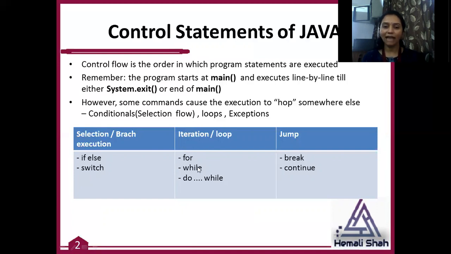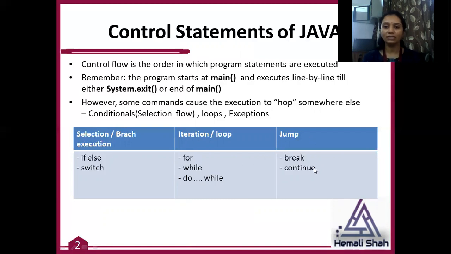Iteration statements. Iteration statements mean that if you want to repeat some part of the code until some condition becomes false, for that three keywords are available: for, while, and do. And do you can use with while, so it is called a do while loop statement. So three loop statements are available. They are also called the iteration statements of Java.